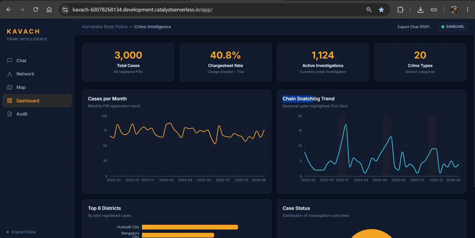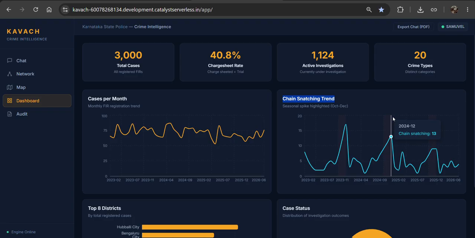Here is the chain snatching trend. Nowadays chain snatching is following a trend, because of the increase in gold rates, people are snatching chains from the general public.